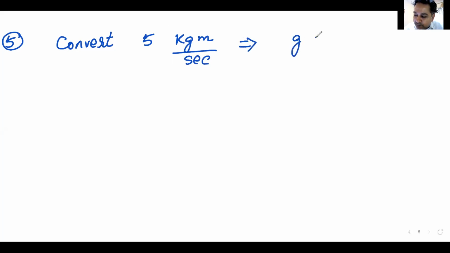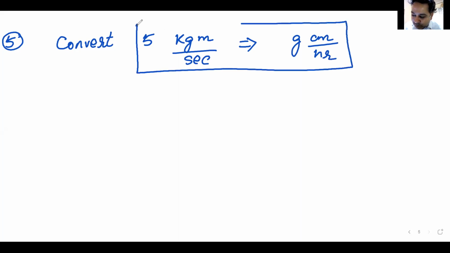Convert 5 kg meter per second into gram centimeter per hour. And let's see who does it first. And your time starts now. 5 kg meter per second into gram centimeter per hour.